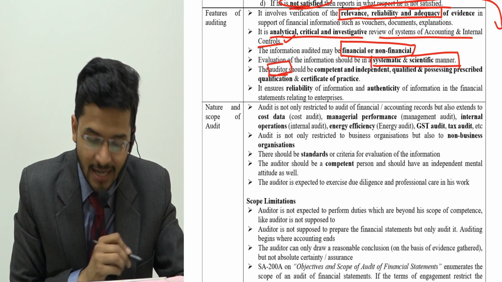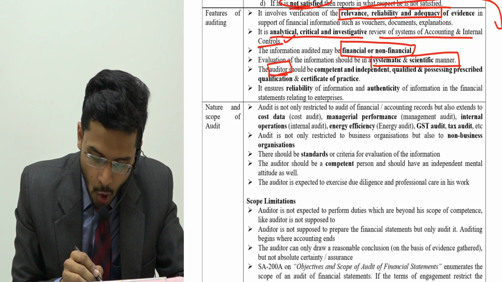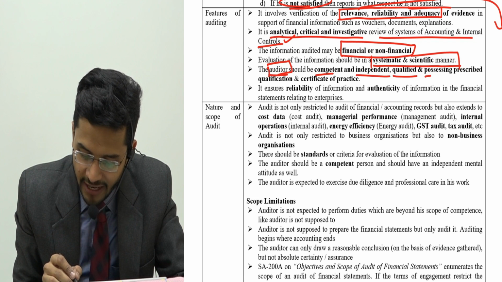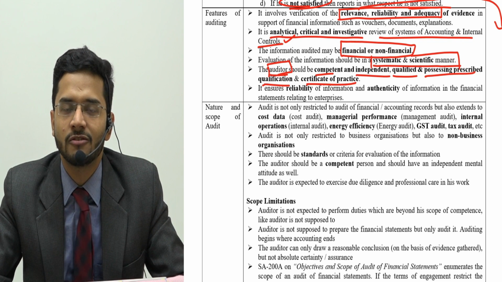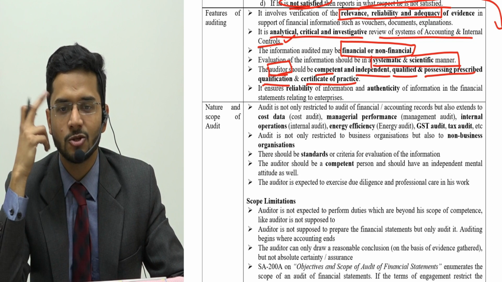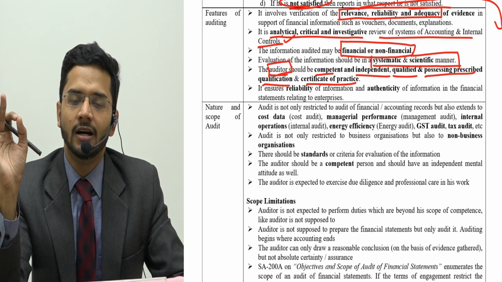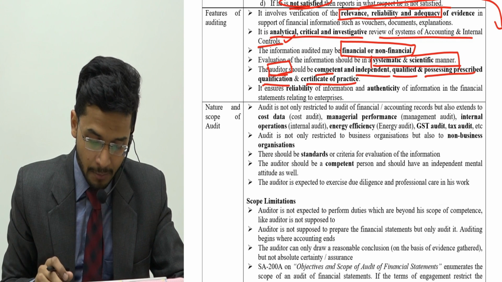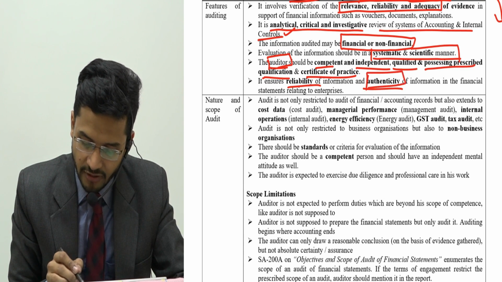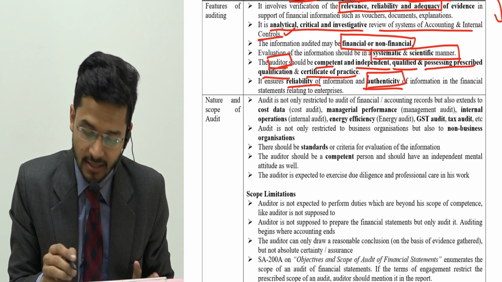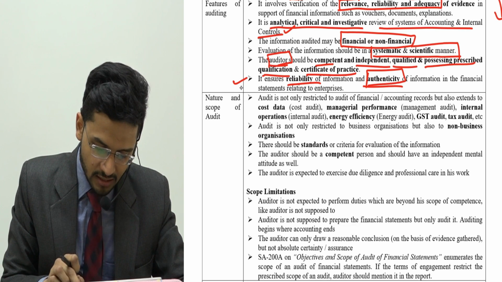Then the auditor. Now one feature of audit is that the focus is the auditor, because an auditor cannot be any Tom, Dick and Harry. An auditor has to be a competent person, independent person, qualified person, having the necessary qualification and certificate of practice. We've already discussed these features of an auditor. He has to be competent, which means he should have qualification, skill. Number two, he should have certificate of practice. He should have a recognized degree. These are important elements of an auditor. Then it ensures reliability and authenticity of the financial information given in the financial statements which an auditor is auditing. So these are the features of auditing.